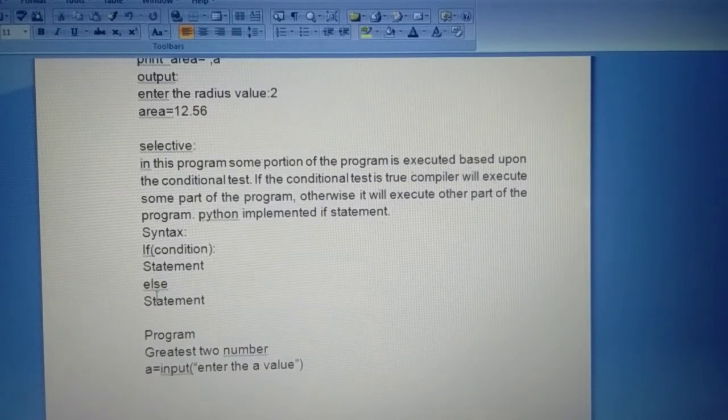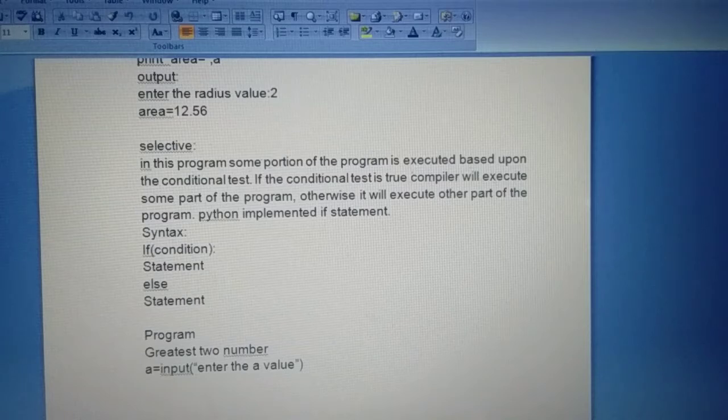Second one, selective. In this program, some portion of the program is executed based upon a condition test. So selective means condition check. The condition is true or false, and any one statement executes. Condition true means the true portion statement executes. Condition false means the false portion statement executes.